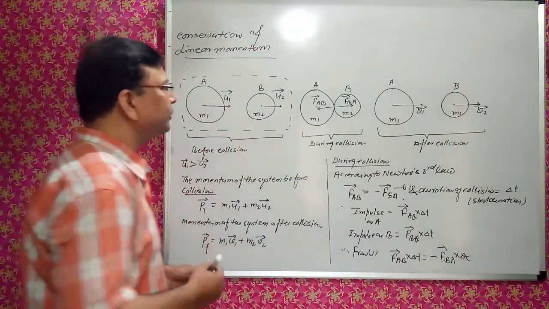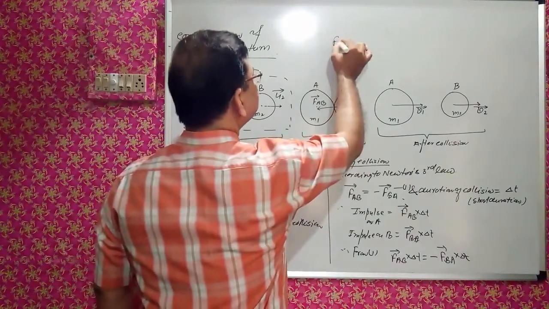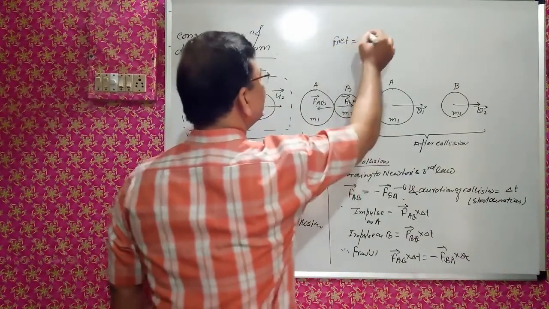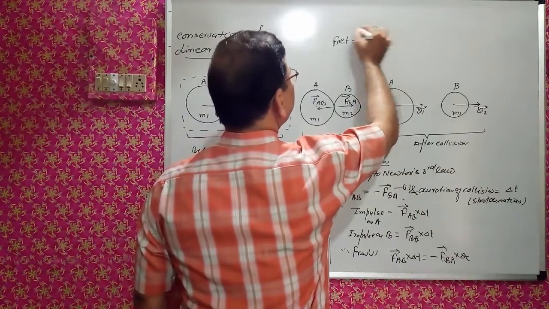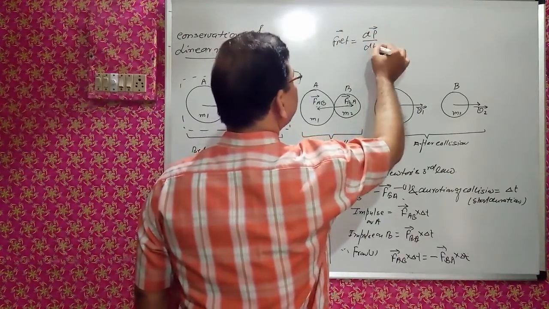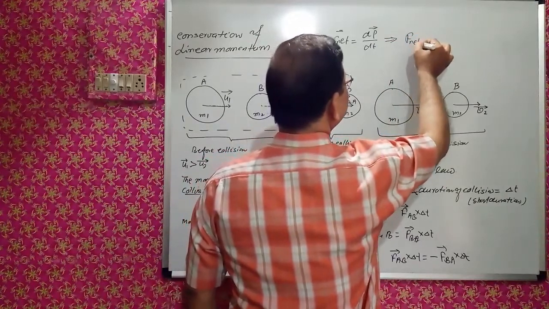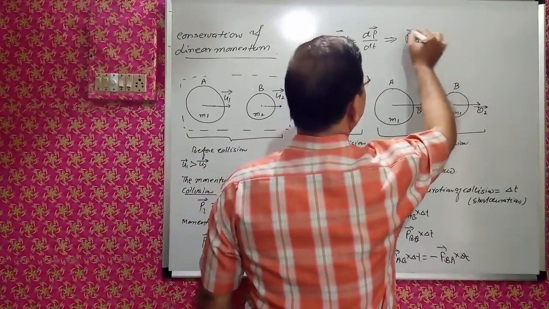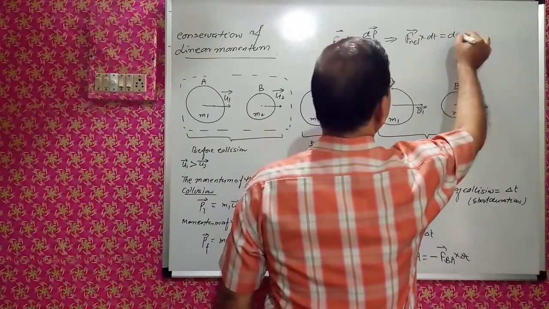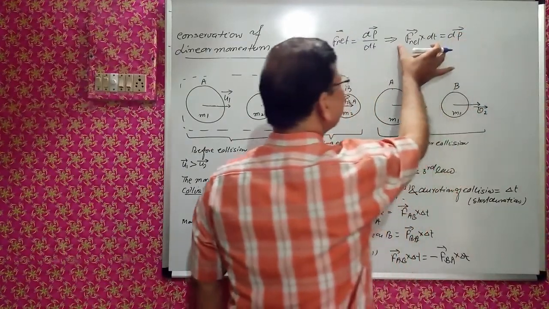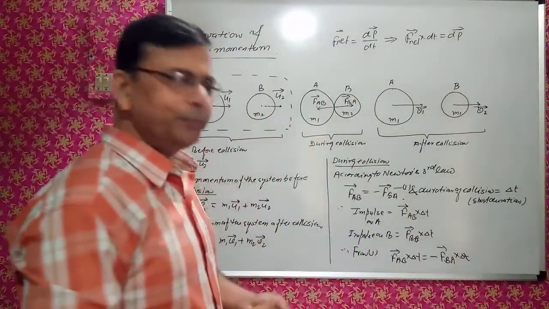Before that I had told you F net is equal to dp upon dt. This implies F net into dt is equal to dp. That is, change in momentum is F net into dt.